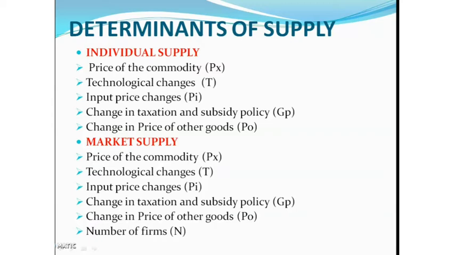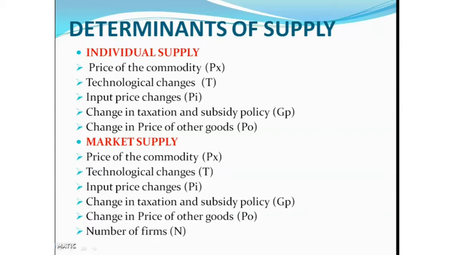All others are the same as individual supply. So these are the determinants of supply. The relationship between supply, whether individual or market supply, and the determinants of supply is known as supply function.